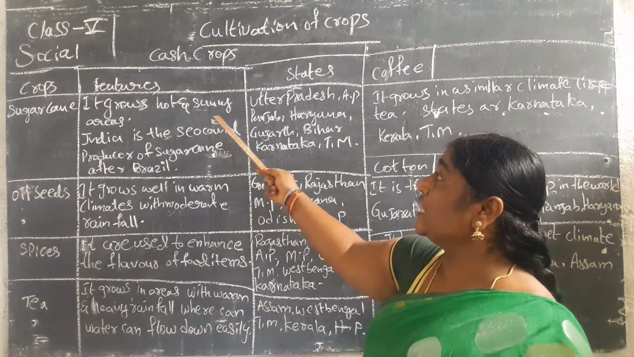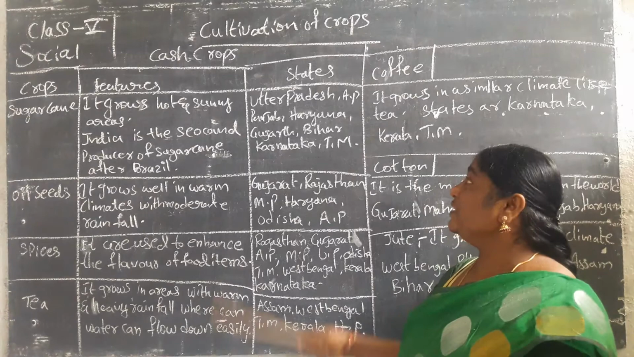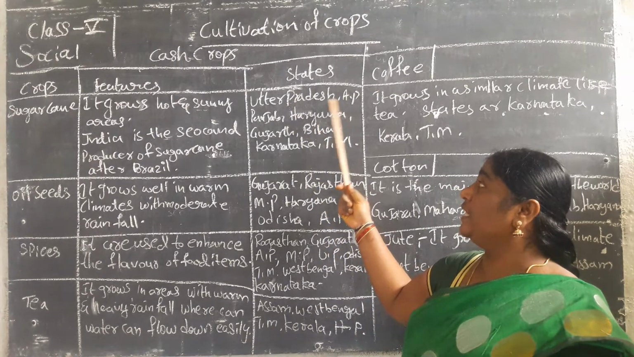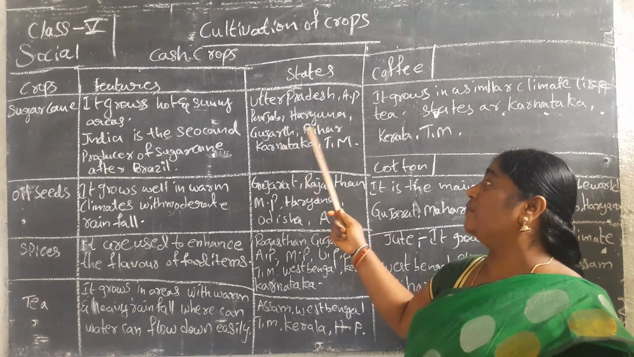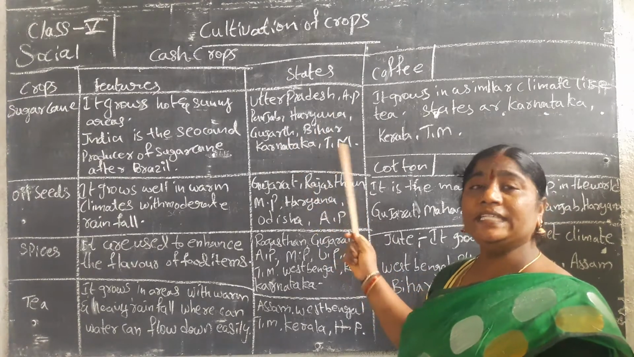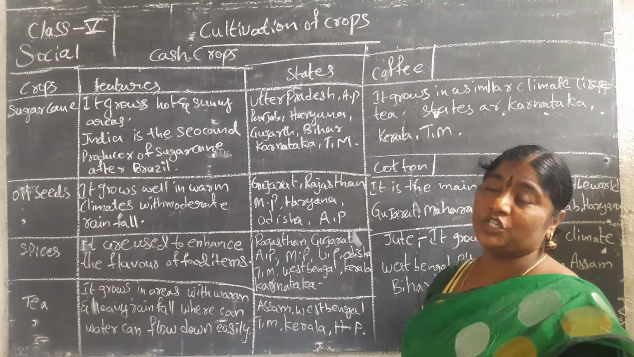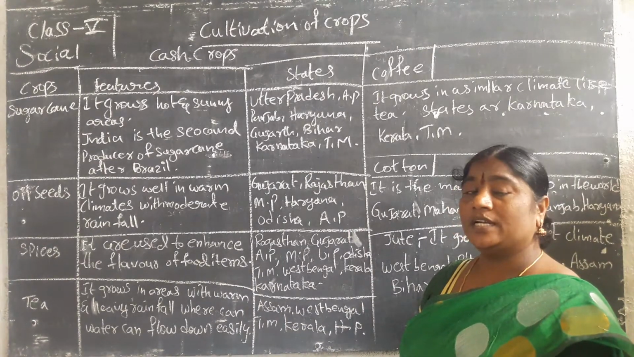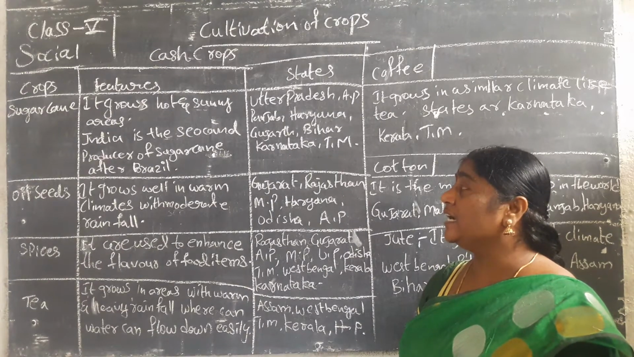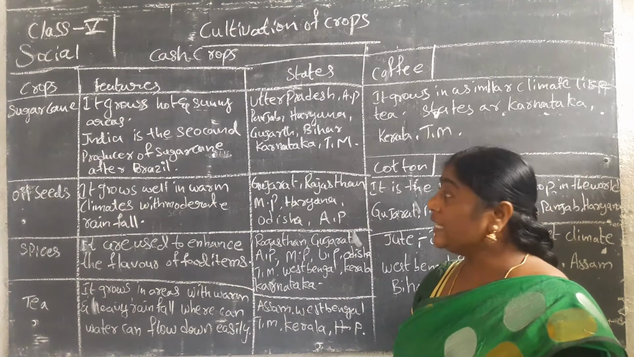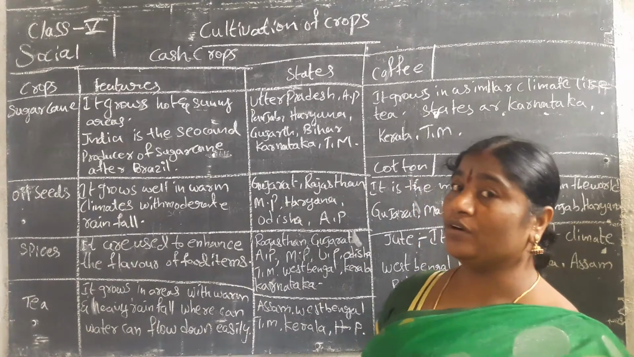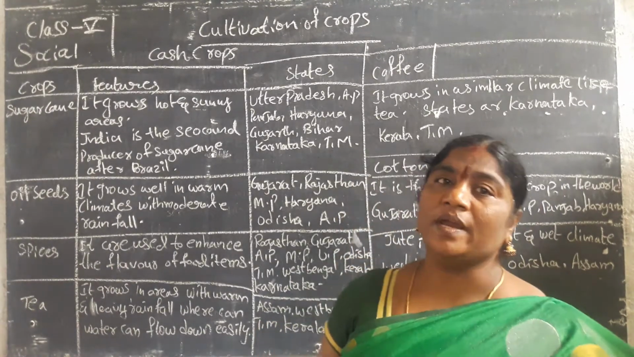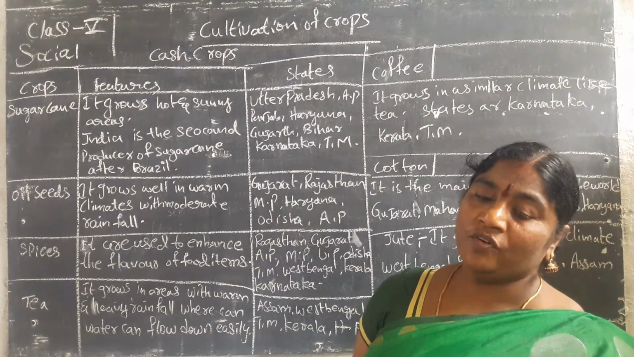Sugarcane grows in hot and sunny areas. Which states are producing sugarcane? Uttar Pradesh, Andhra Pradesh, Punjab, Haryana, Gujarat, Bihar, Karnataka and Tamil Nadu. Sugarcane is a cash crop. India is the second producer of sugarcane after Brazil. It is used for sugar and jaggery. This is about sugarcane.